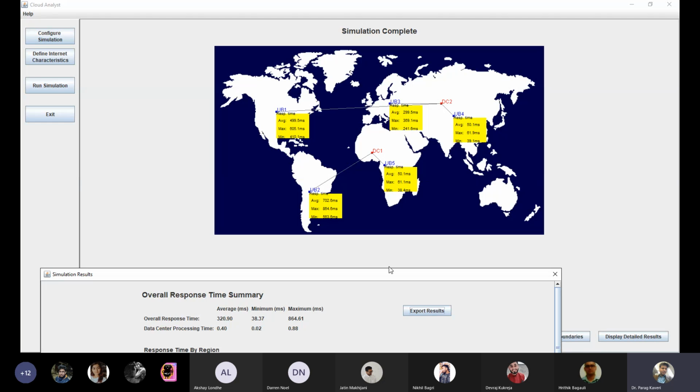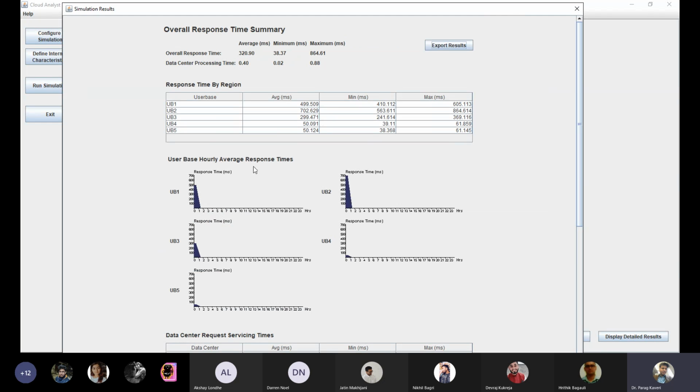Now you can see the summary. Here you can compare that user base 1 communicated and got a response back, user 2 communicated and got a response back, and the overall time consumed was 320 millisecond. Data center processing time was 0.40 millisecond.